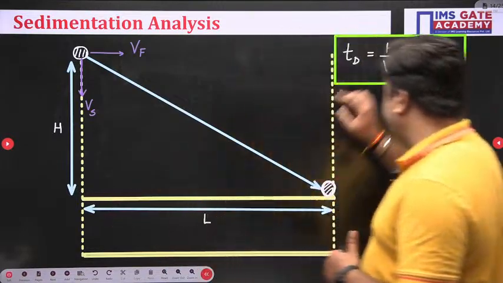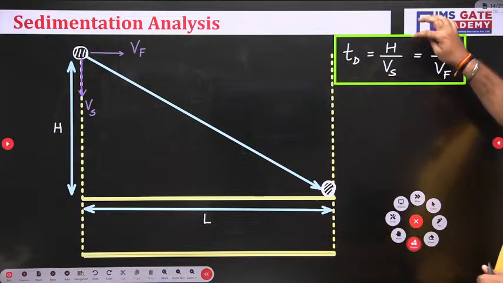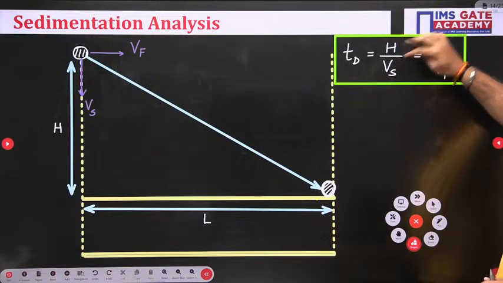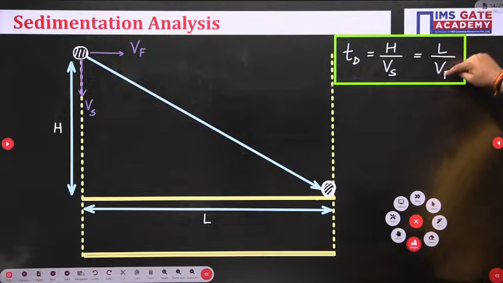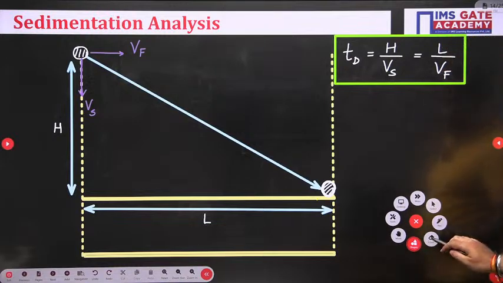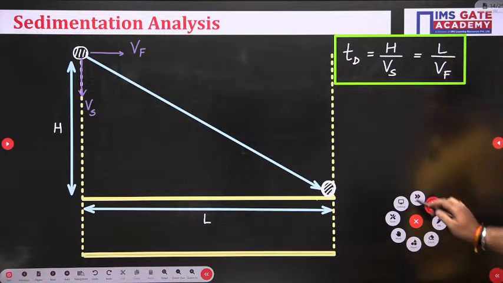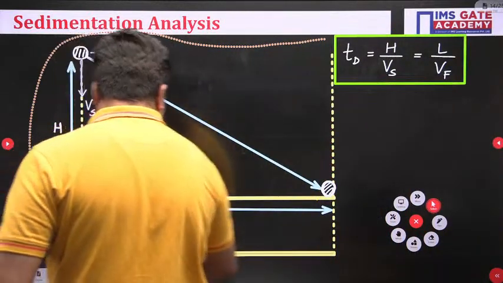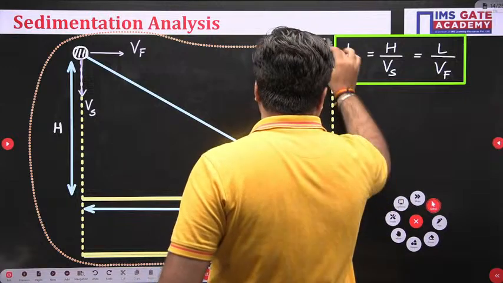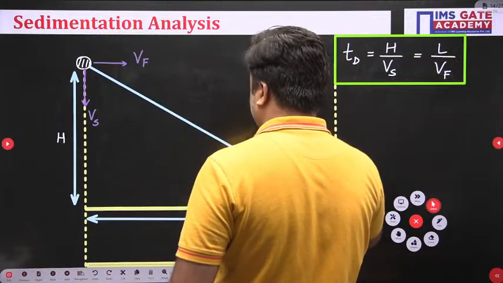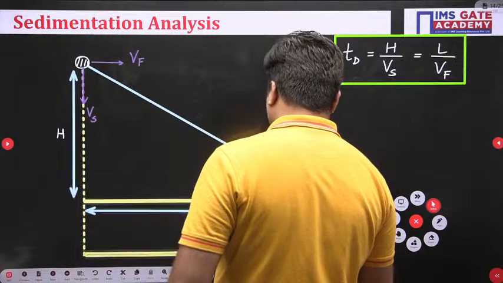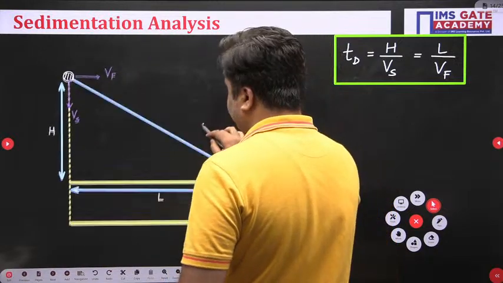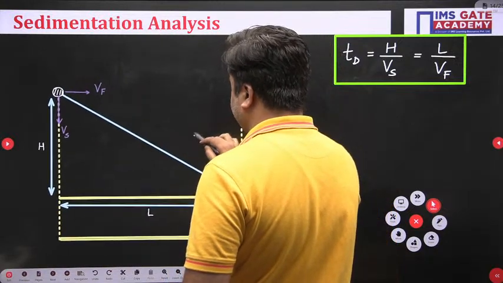This time TD is calculated as H upon Vs, and it is also calculated as L upon Vf.